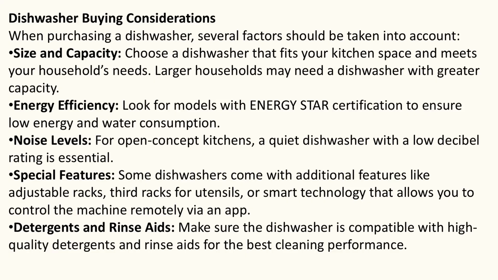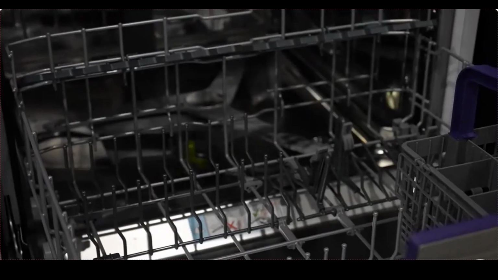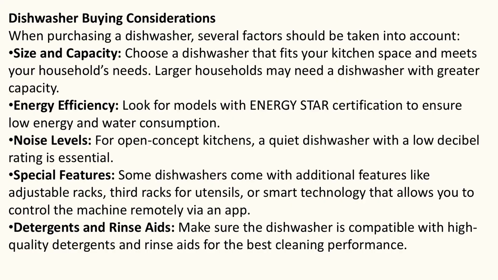Noise levels. For open-concept kitchens, a quiet dishwasher with a low decibel rating is essential. Special features. Some dishwashers come with additional features like adjustable racks, third racks for utensils, or smart technology that allows you to control the machine remotely via an app.